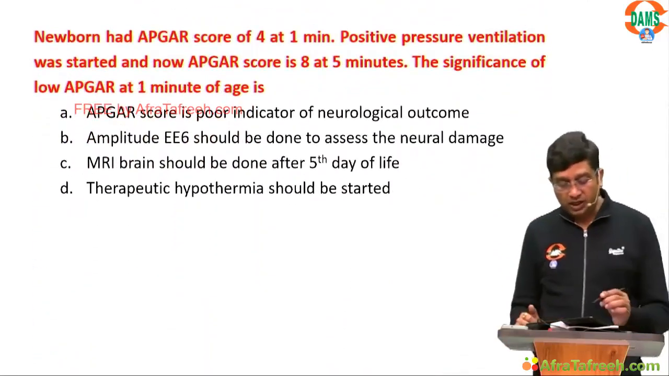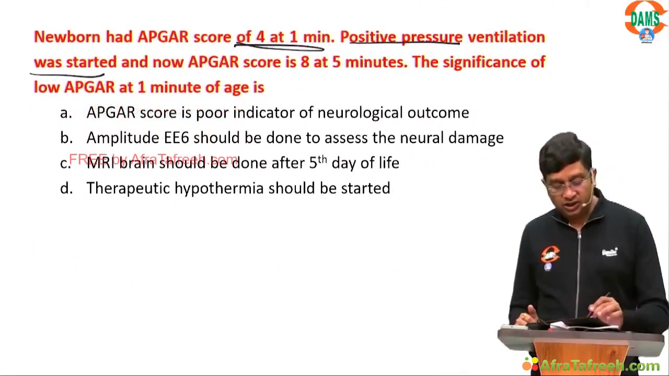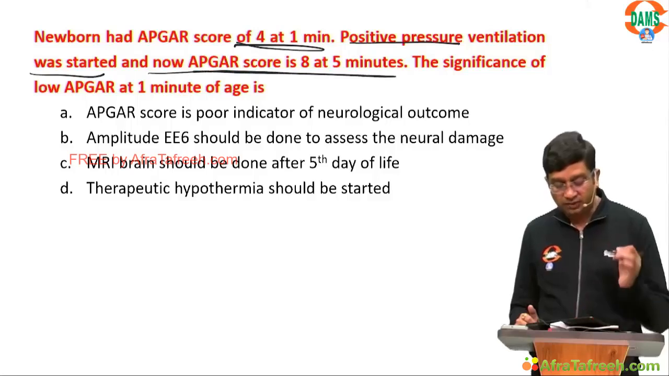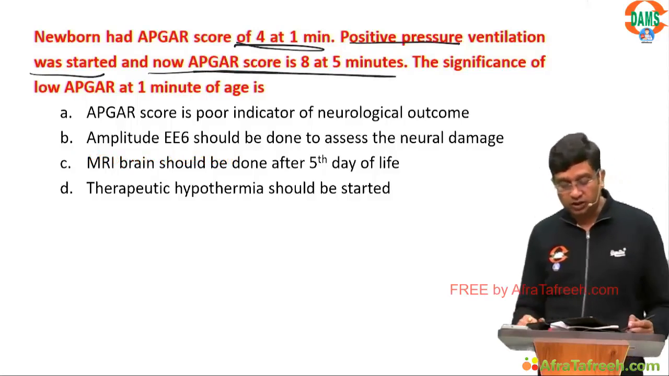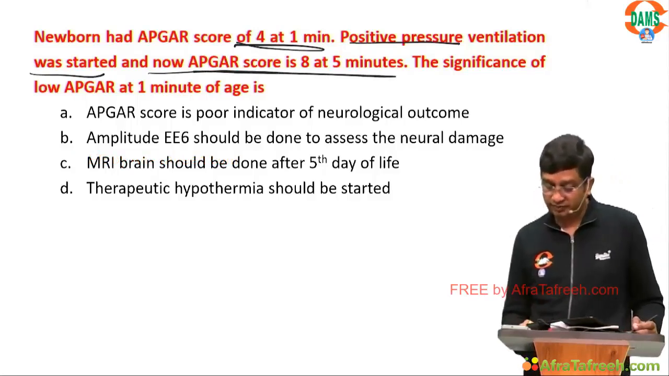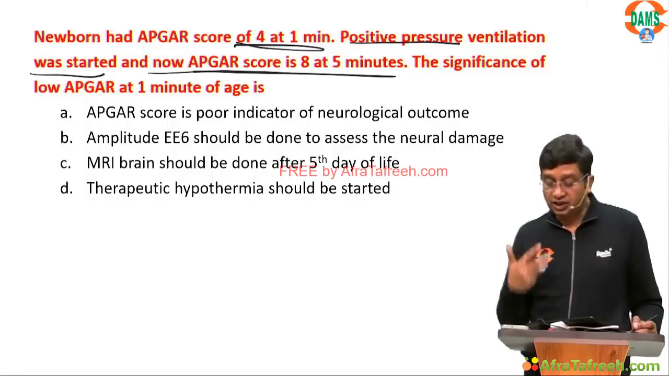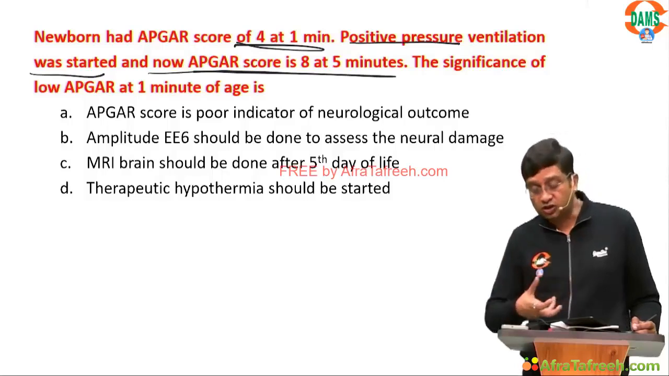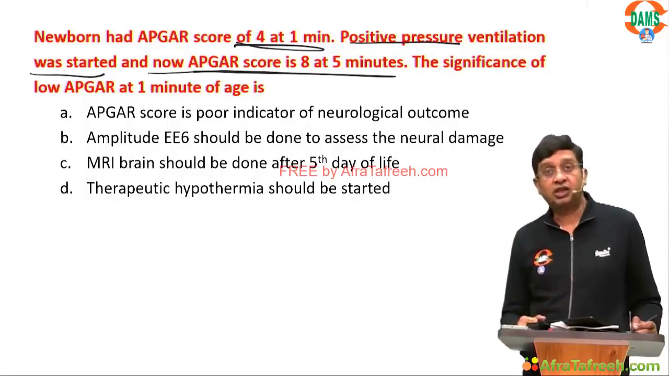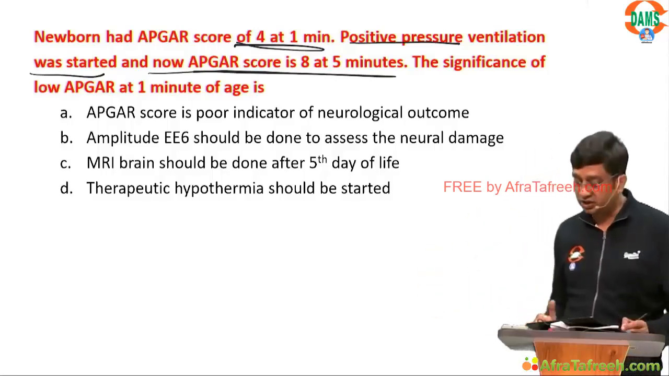A newborn had an APGAR score of 4 at 1 minute. Positive pressure ventilation was started and now the APGAR is 8 at 5 minutes. The significance of low APGAR at 1 minute of age is? In polycythemia there is a decrease in saturation, because the viscosity of the blood increases, and this can result in decreased oxygen supply.